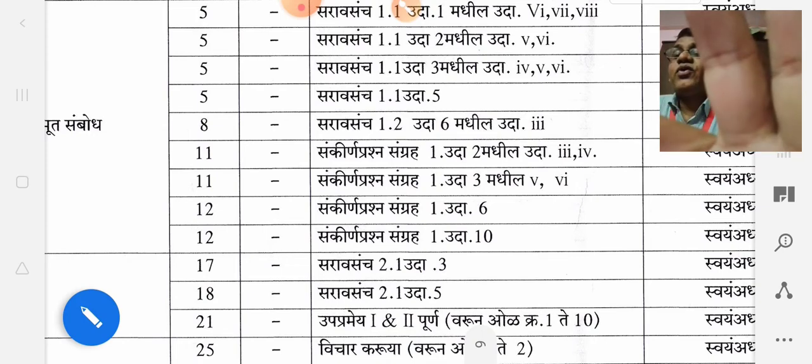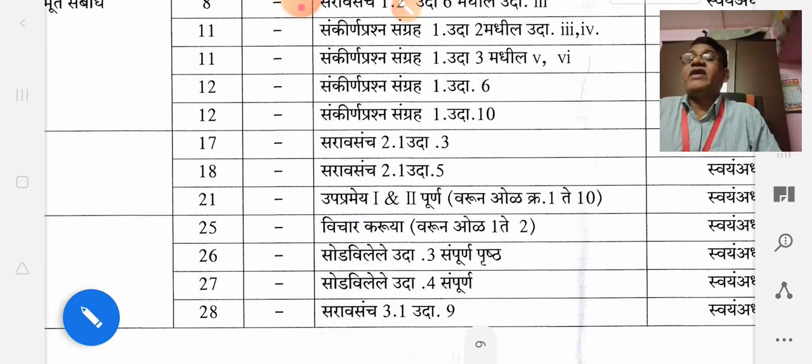Now come to page number 17 directly. On page 17, practice set 2.1, question number 3 is omitted.